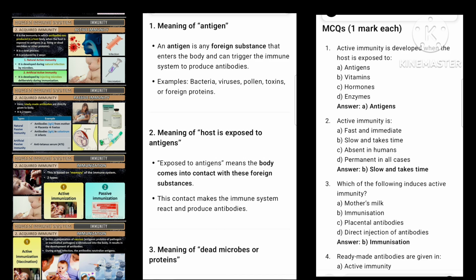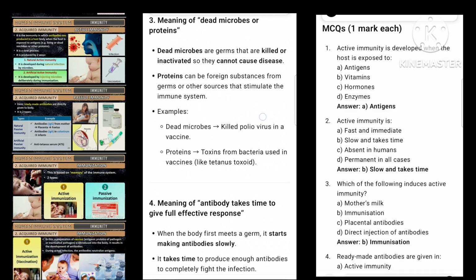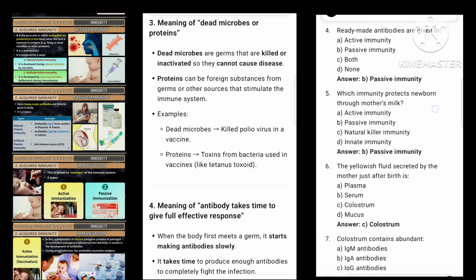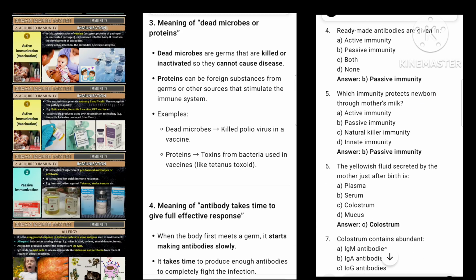3. Meaning of dead microbes or proteins. Dead microbes are germs that are killed or inactivated, so they cannot cause disease. Proteins can be foreign substances from germs or other sources that stimulate the immune system. Examples: dead microbes, killed poliovirus in a vaccine. Proteins, toxins from bacteria used in vaccines, like tetanus toxoid.